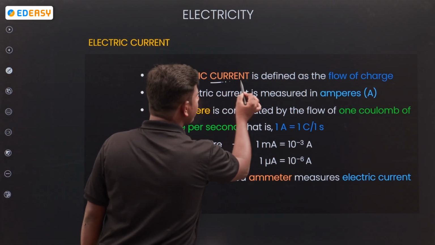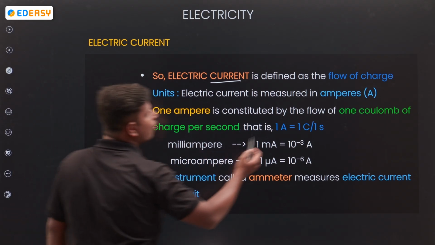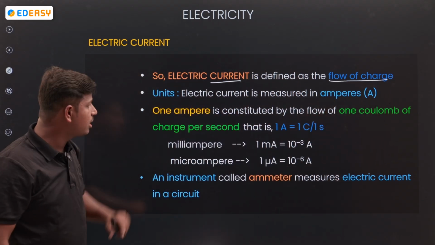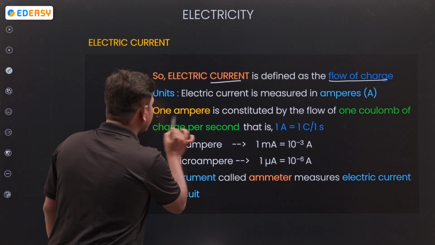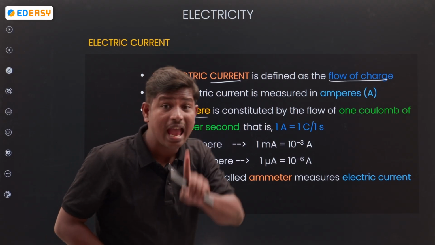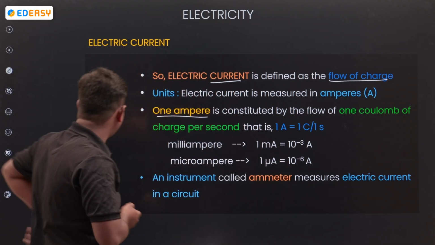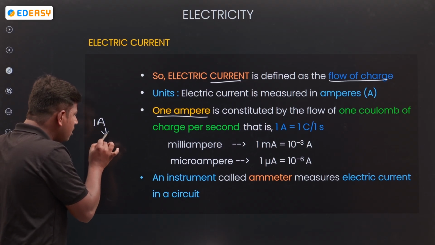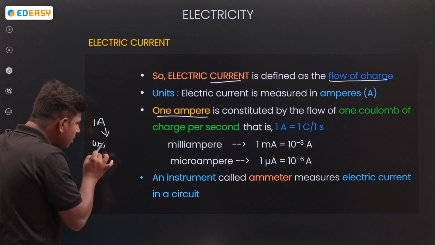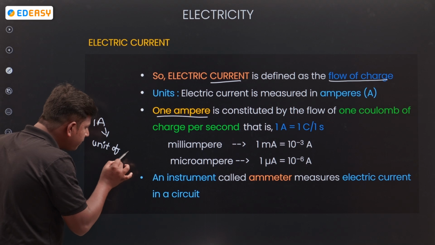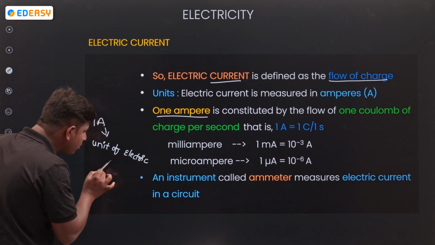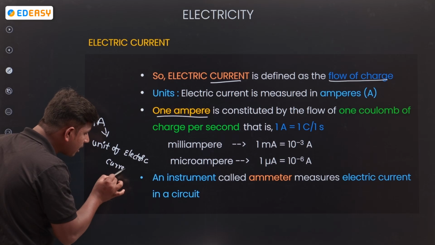Electrical current is defined as flow of charge, and the unit is ampere only. 1 ampere. What is ampere? It's a unit of electrical current.